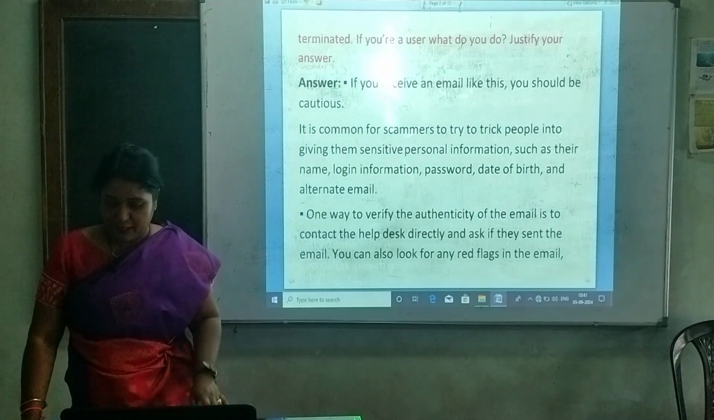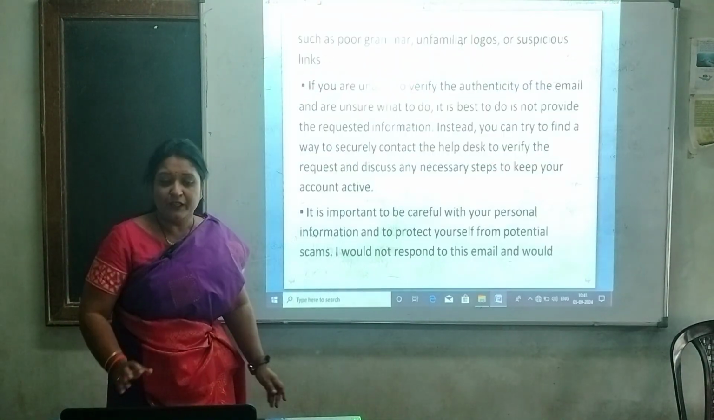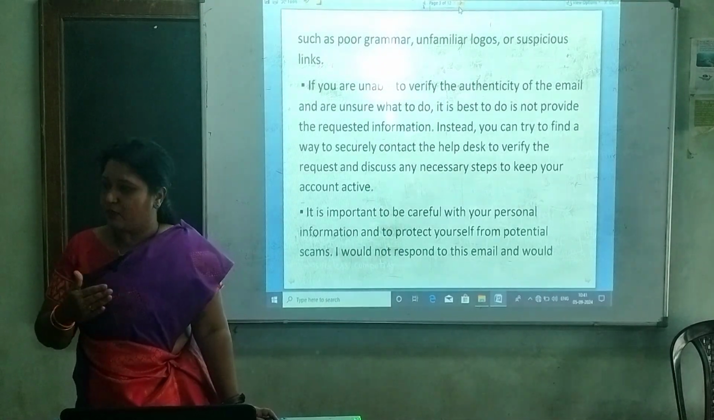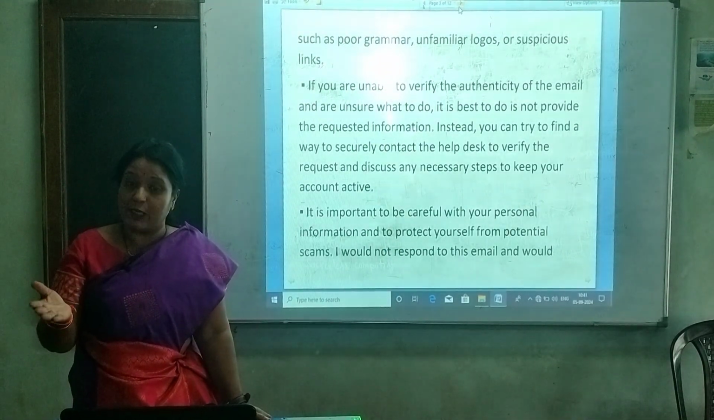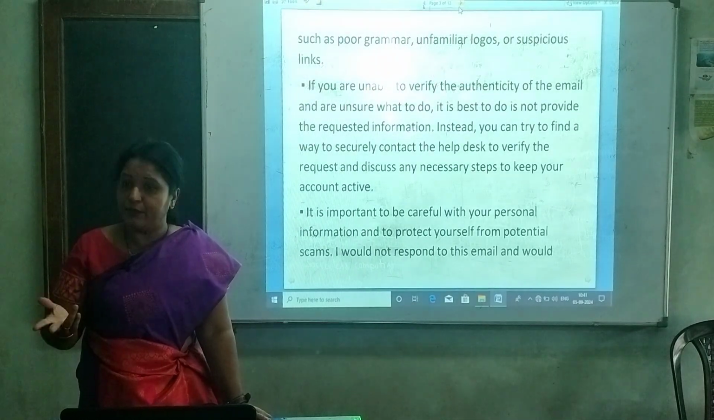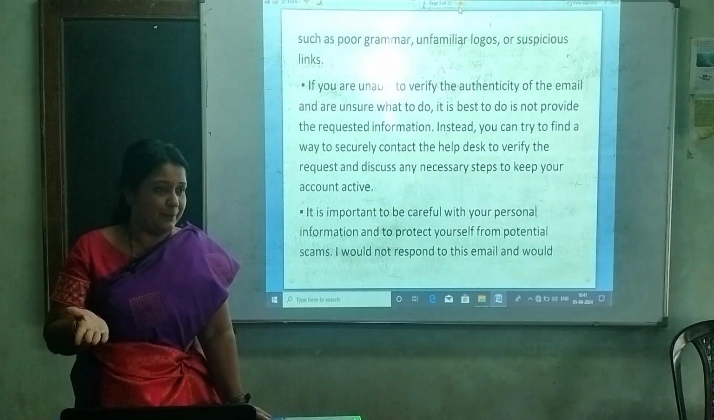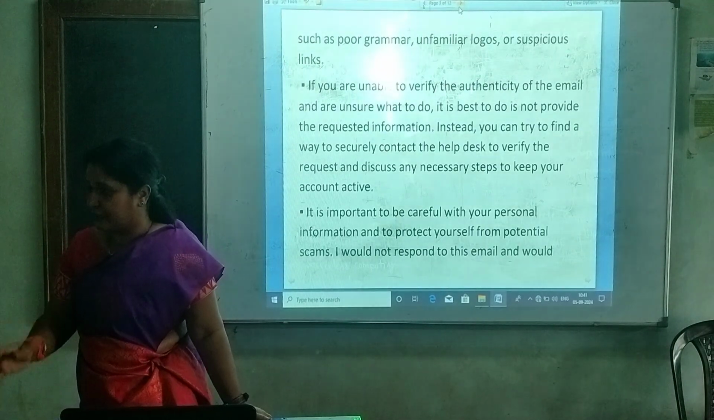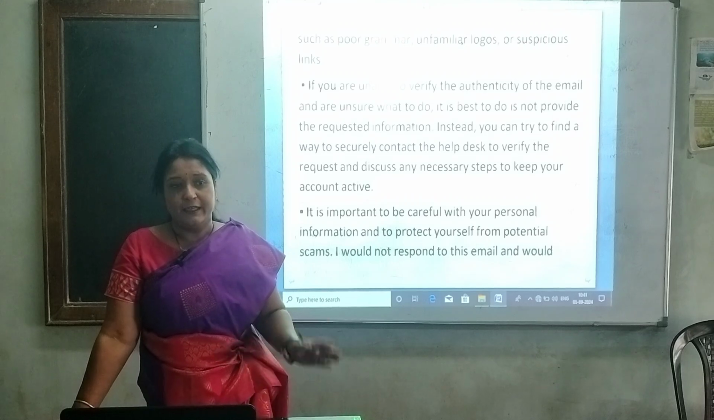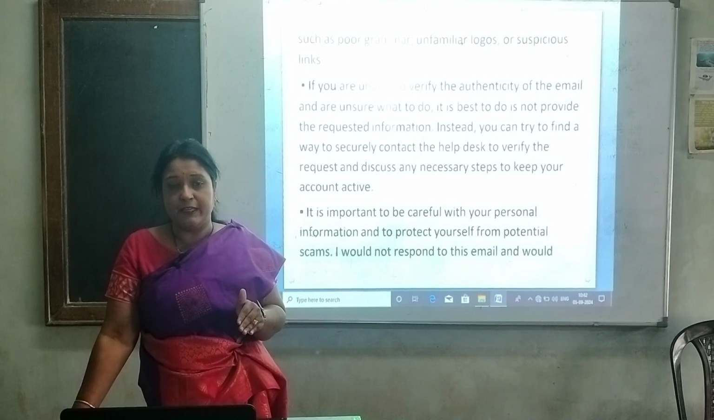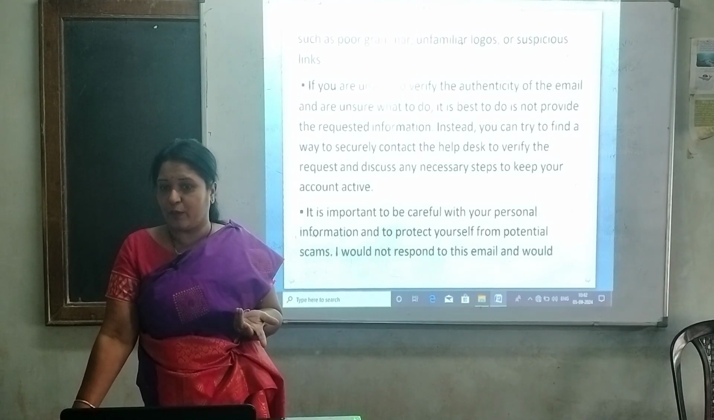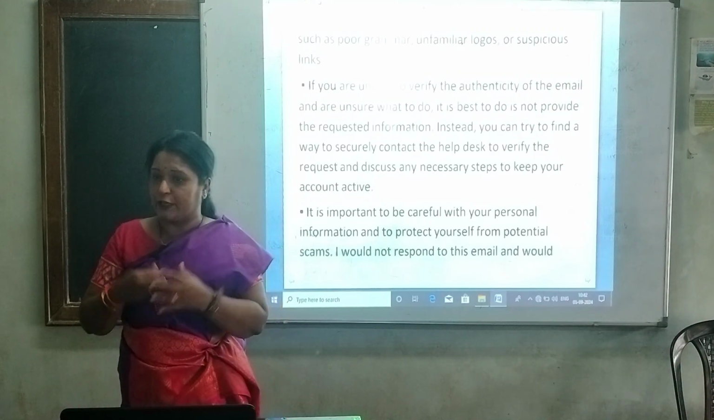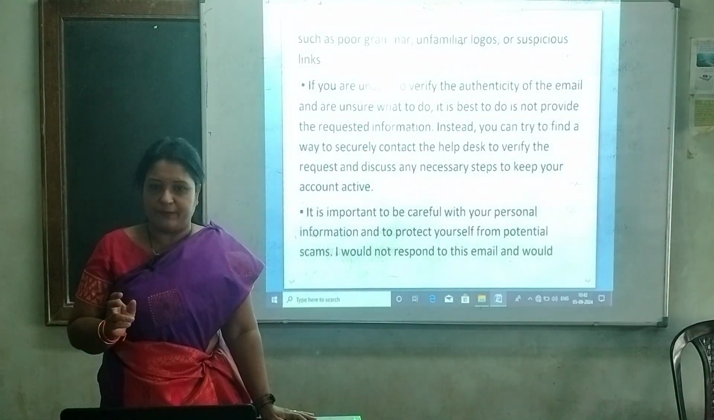Therefore, the first step always is to go for verification. Verification means what? From where you have received the mail, try to contact that help desk. Ask whether they genuinely need your data, whether that mail was sent by them, and whether it is related to those issues and they compulsorily need that information. First ask that. If it is genuine, ultimately there is no harm here.